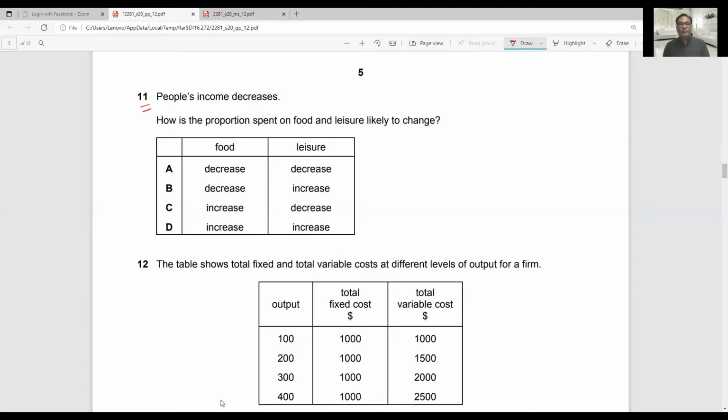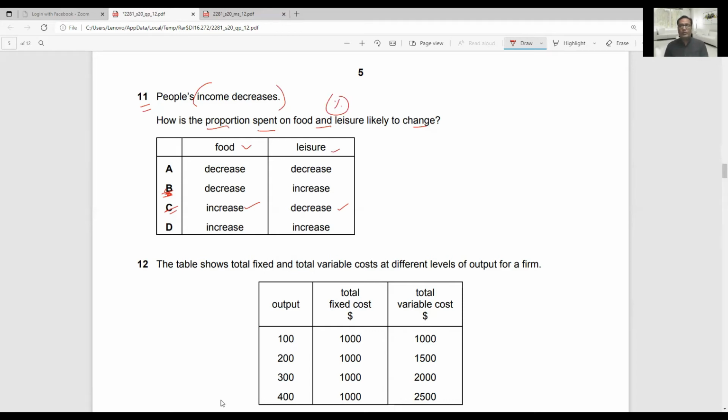Now question number 11: people's income decreases. How is the proportion spent on food and leisure likely to change? Definitely when income is low, most of the income of individuals will be spent on food and basic necessities, and leisure, being a luxury product, is basically not demanded when your income is low. So option C is the correct answer, because the proportion of income spent on food will increase and on leisure it will fall. Proportion means the percentage of income that is spent on food.